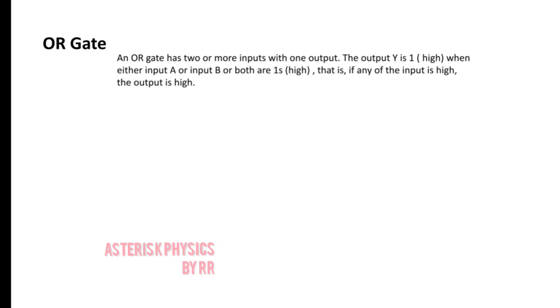The output is Y, and that output will be high, that is on state, or high voltage state. You can have different names for it. Y is high when either input A or input B or both are at high state. That is, if any one of the inputs is high, the output is high. This is the symbol of an OR gate.